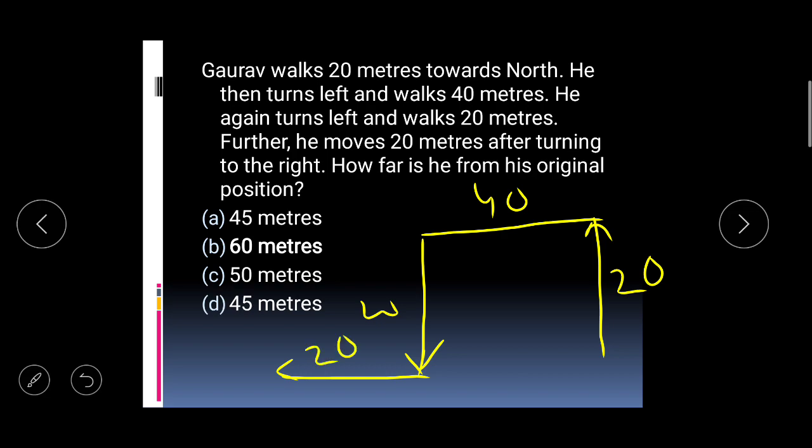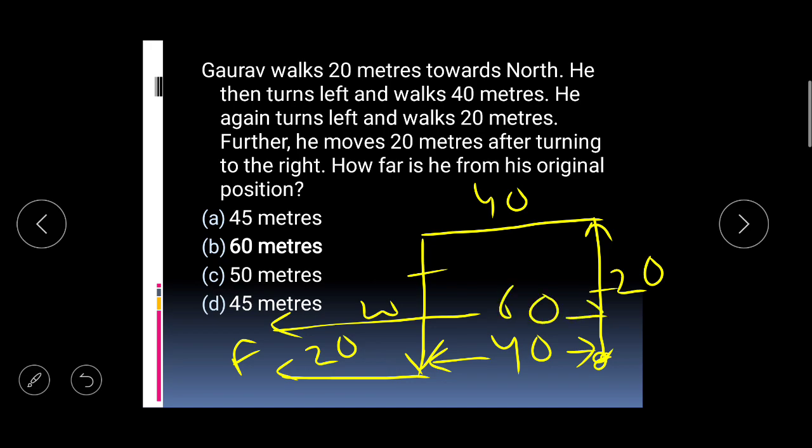How far is he from the original position? This is the original position and this is the final position. This line and this line are equal, so this line is 40. If this is 40, that means total distance is how much? 60, right? So my answer is 60, right?